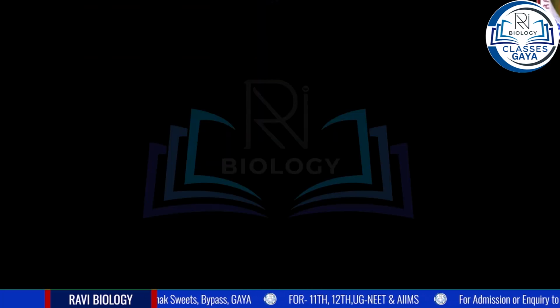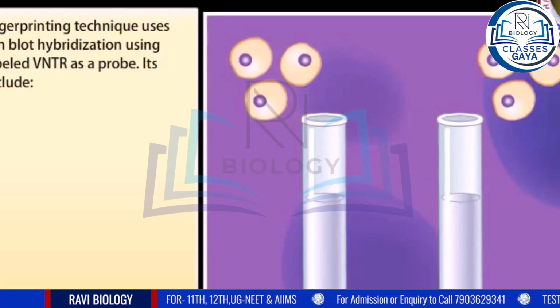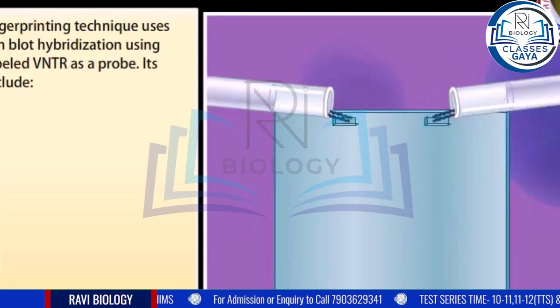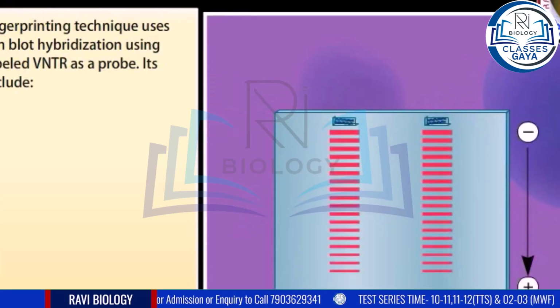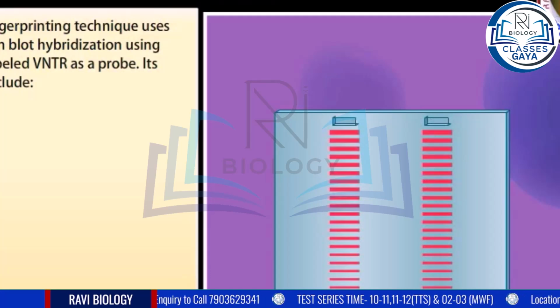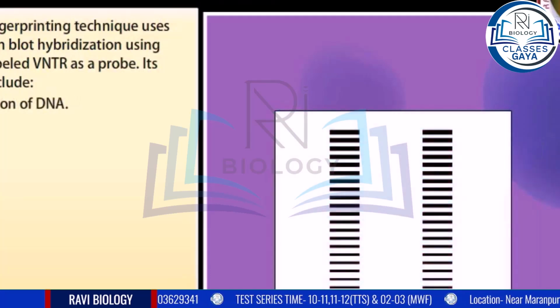Steps involved in DNA fingerprinting technique. DNA fingerprinting technique uses Southern blot hybridization using radio-labeled VNTR as a probe. Its steps include A. Isolation of DNA.